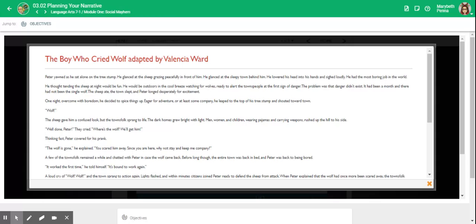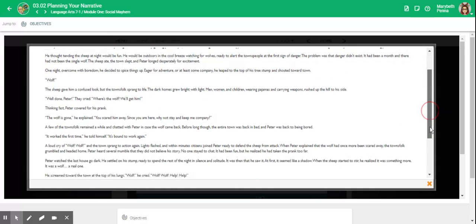"Well done, Peter," they cried. "Where's the wolf?" "We'll get him." Thinking fast, Peter covered for his prank. "The wolf is gone," he explained. "You scared him away. Since you're here, why not stay and keep me company?" A few of the townsfolk remained a while and chatted with Peter in case the wolf came back. Before long, though, the entire town was back in bed, and Peter was back to being bored.